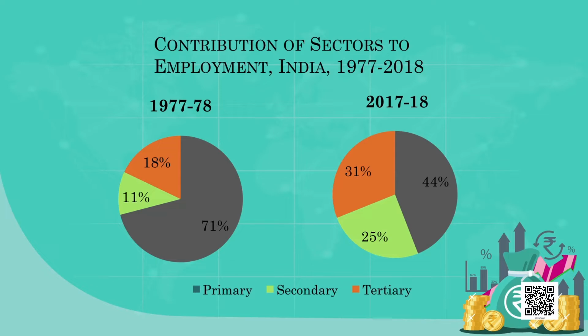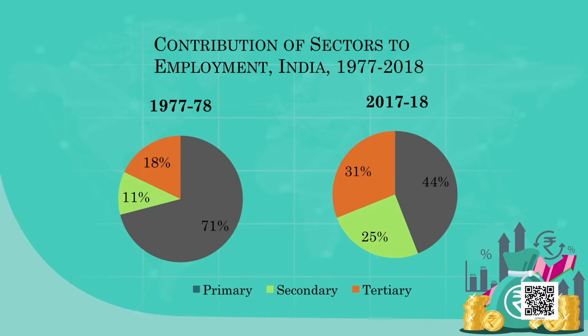If you look at the dark blue or grey color, you will find that in the 1970s, 71% was engaged in the agriculture sector. Today, 44% is engaged in the agriculture sector. From 71 to 44 is a great achievement. Now, if you look at the service sector, it was employing only 18% in the 1970s. Today, it is employing about 31%. It has increased its share from 18 to 31%.